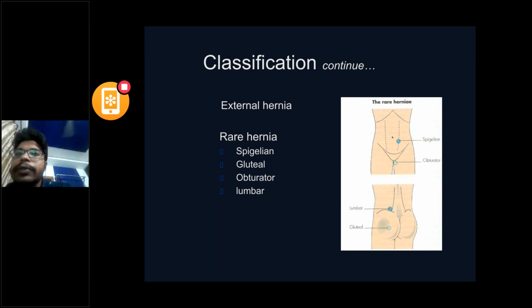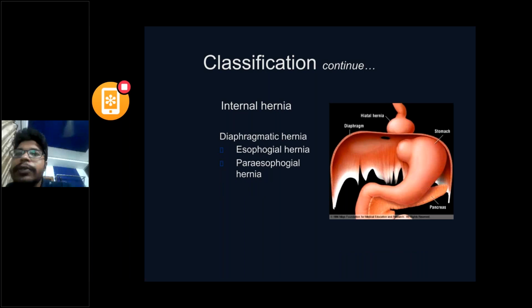You can see the positions of these hernias in these pictures. These are not that important as the common hernias, inguinal or femoral. And there are external hernias and internal hernias. External hernia is nothing but what you will see outside the body. Internal hernias are herniated through the diaphragm into the lungs.